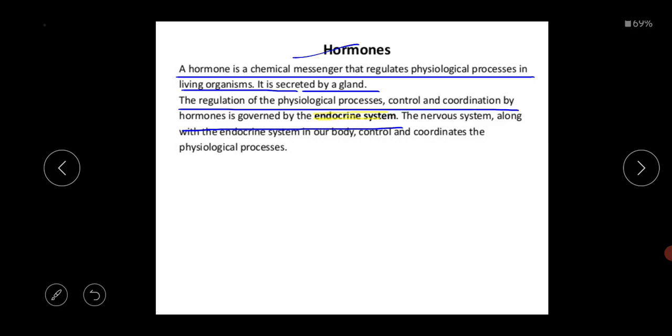From the endocrine gland, the hormone, the chemical messenger, is secreted, and this hormone mixes with the blood for transportation to a specific target site. This is the basic thing of the hormone.